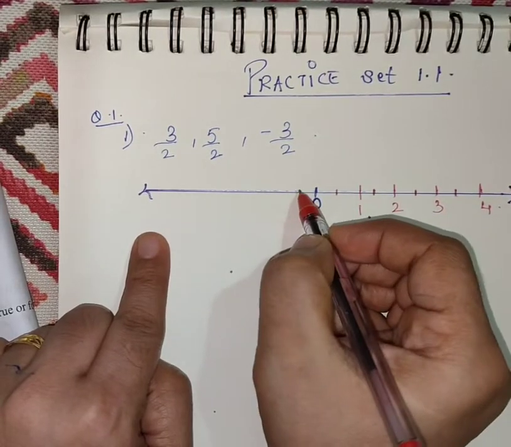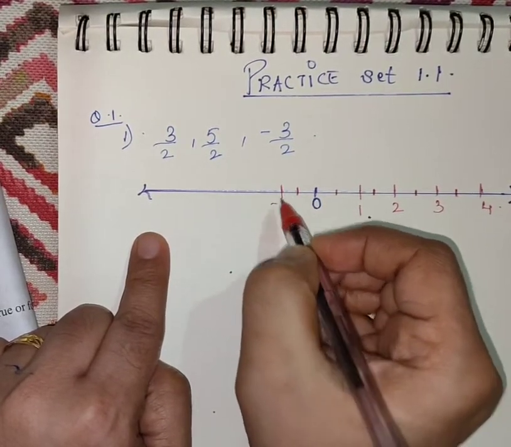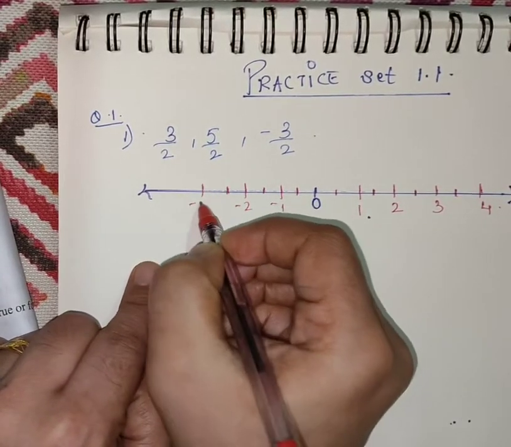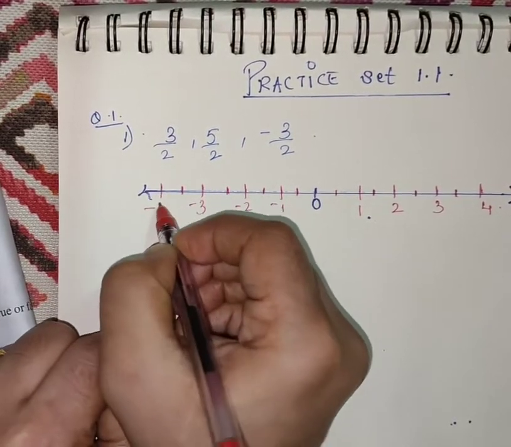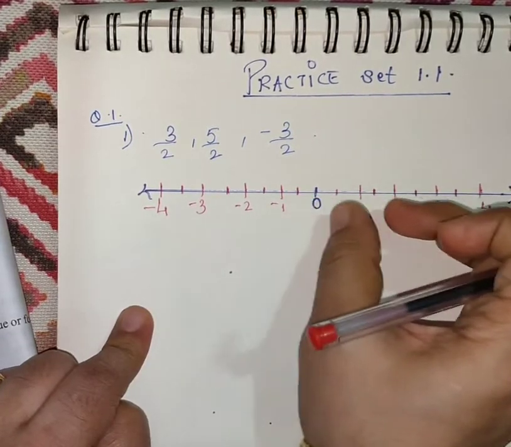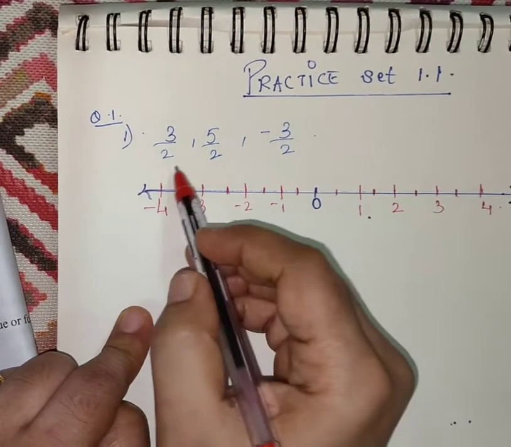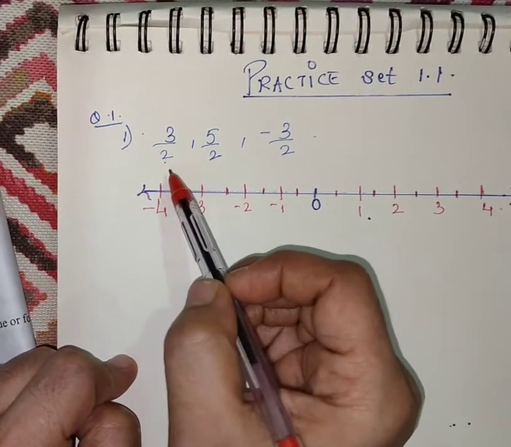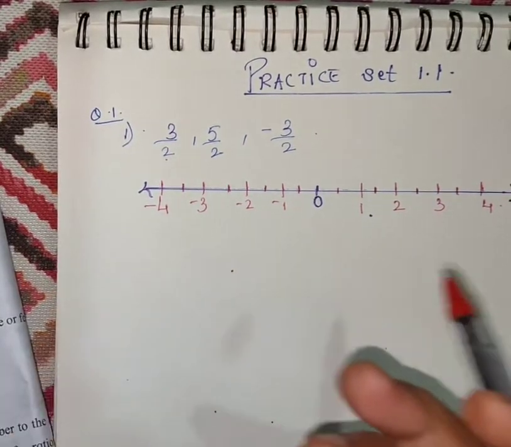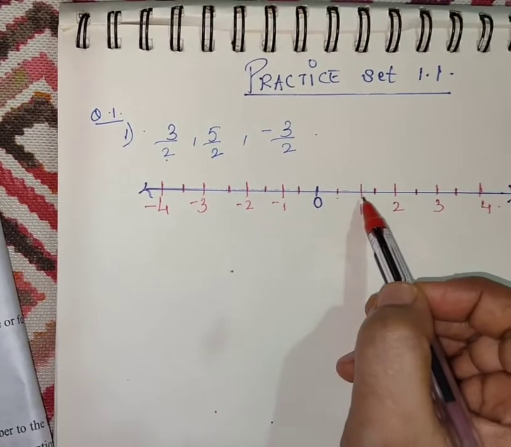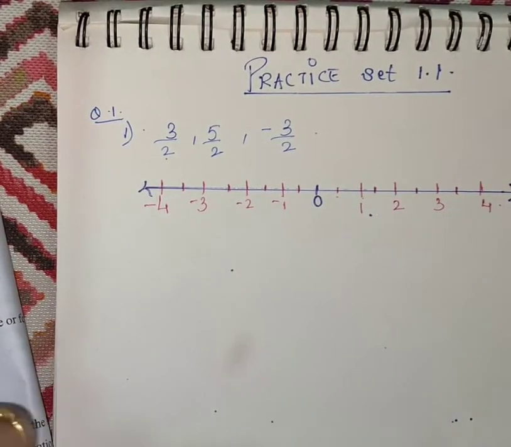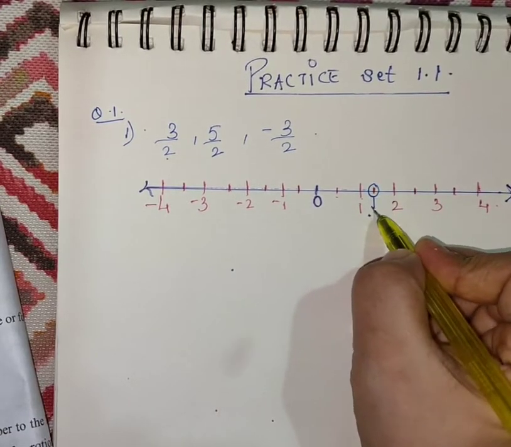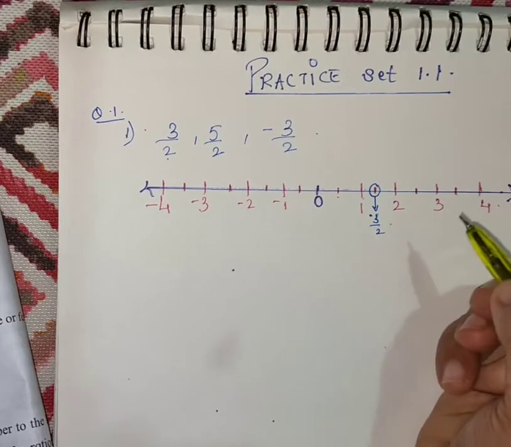This side also the same thing. 1, 2, 1, 2, 1, 2, 1, 2. So here see, every part is divided into 2. Why? Because the denominator is 2. Now we will plot the points. 3 upon 2. So for 3 upon 2, the point will come here. 1 upon 2, 2 upon 2 and 3 upon 2. So this is 3 upon 2.